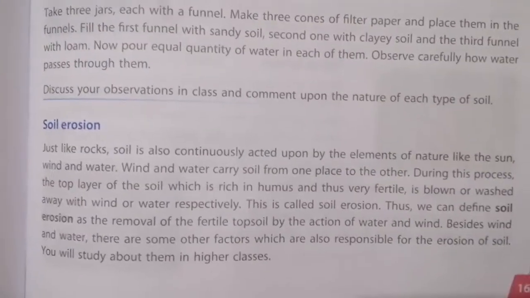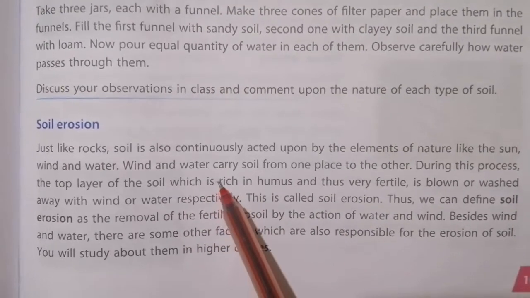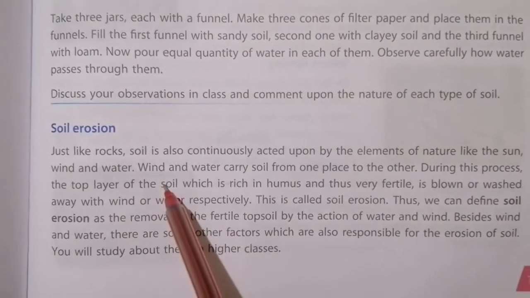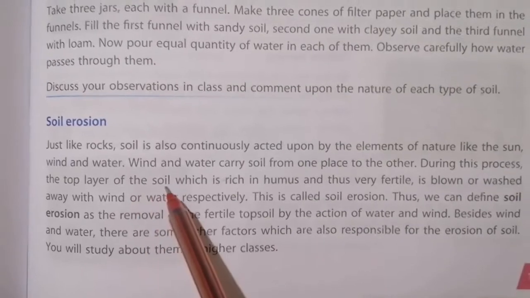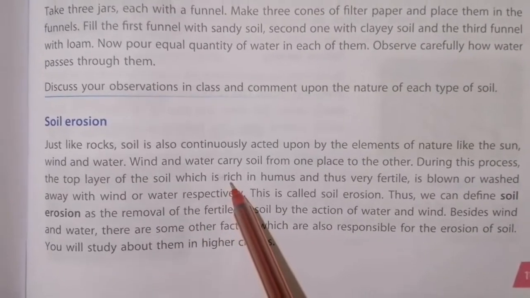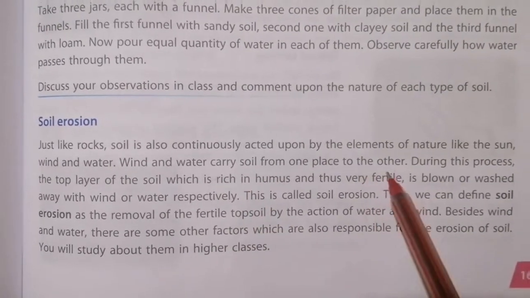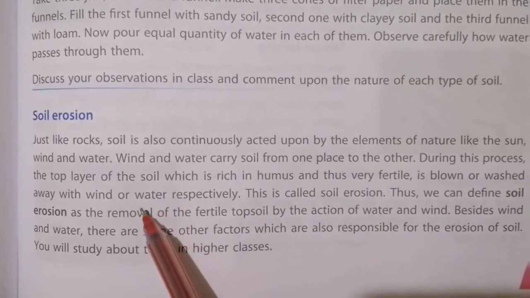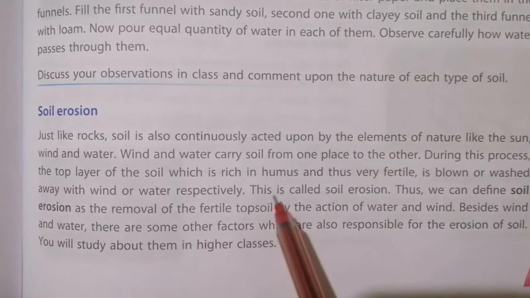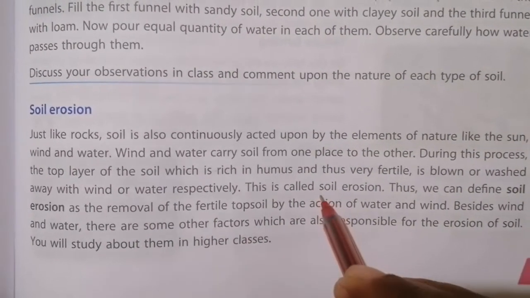During this process of wind and water, the top layer of the soil which is rich in humus is blown or washed away with wind or water. This is called soil erosion.